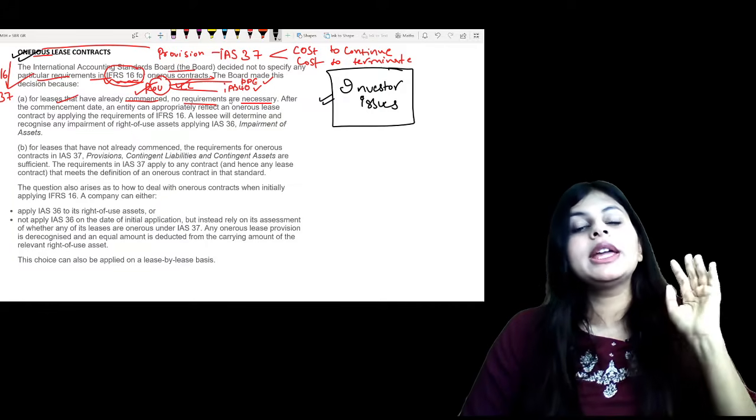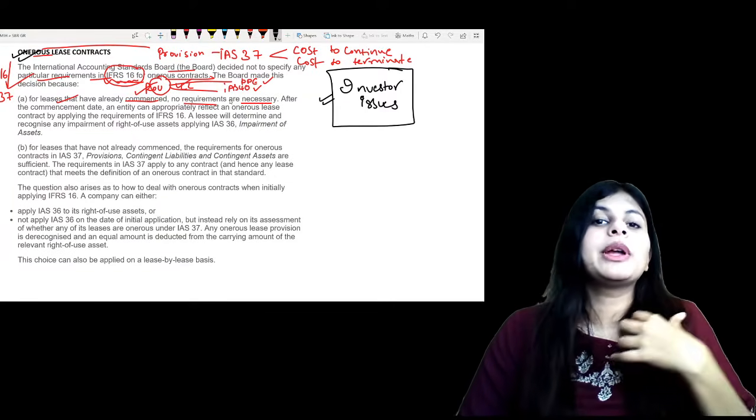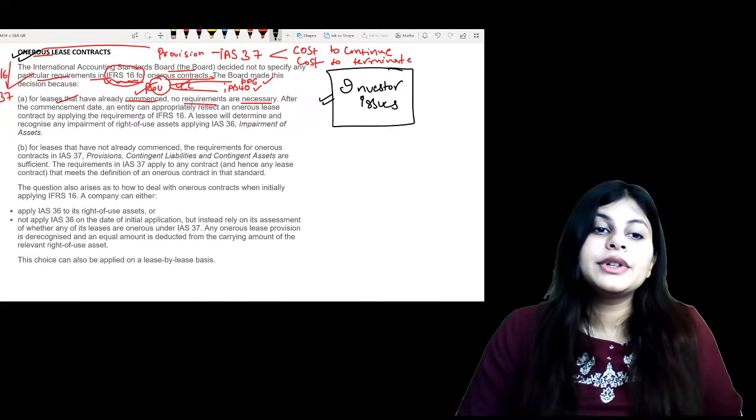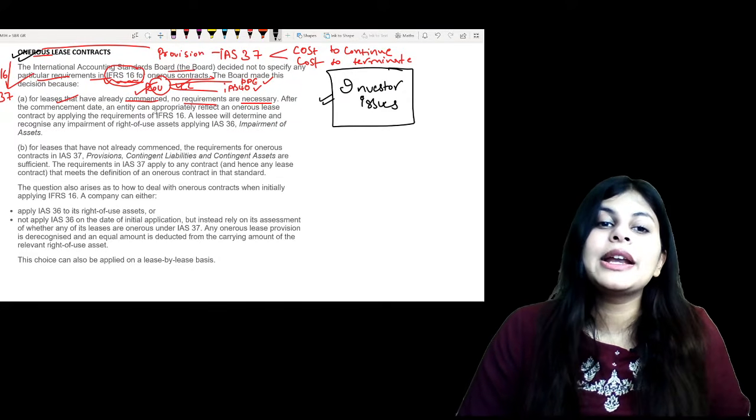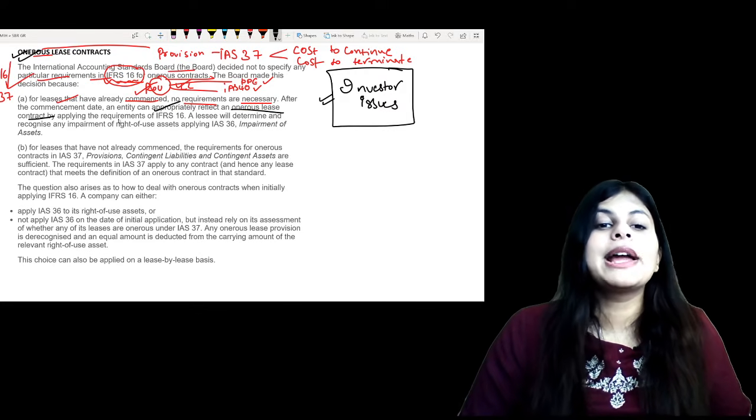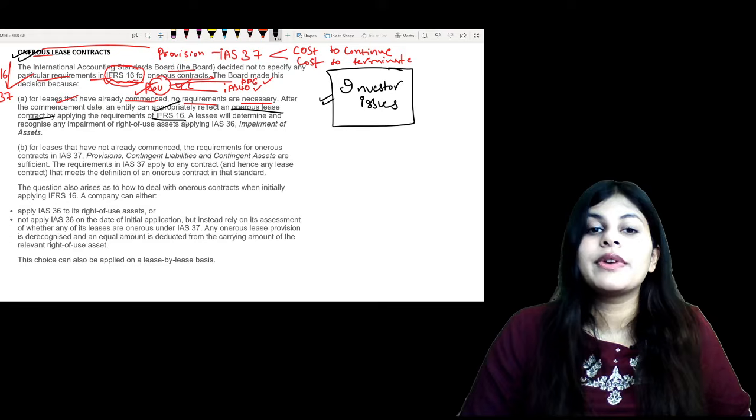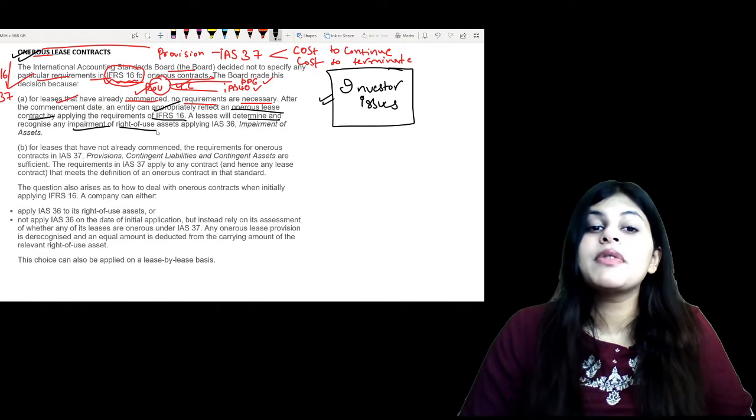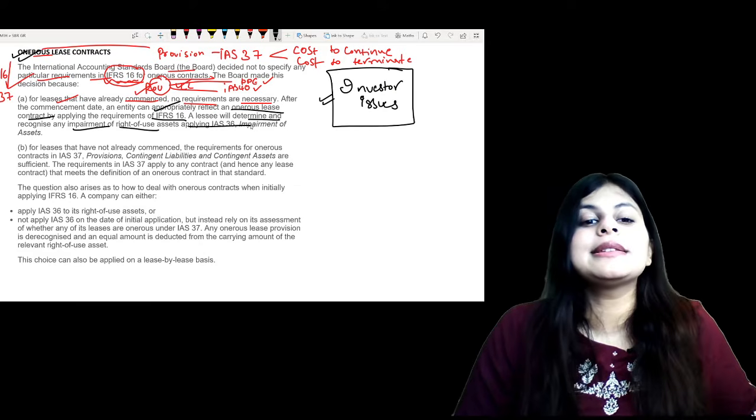We are living on rent. We are paying the rent. So it is already commenced. After the commencement date, an entity can appropriately reflect an onerous lease contract by applying the requirements of IFRS 16. A lessee will determine and recognize impairment of ROU applying IAS 36.